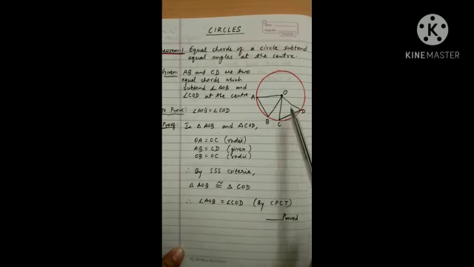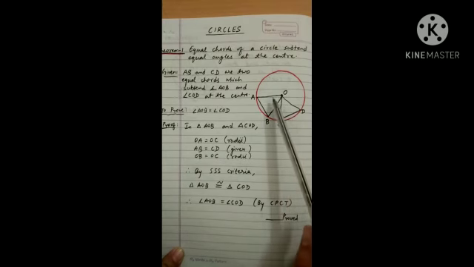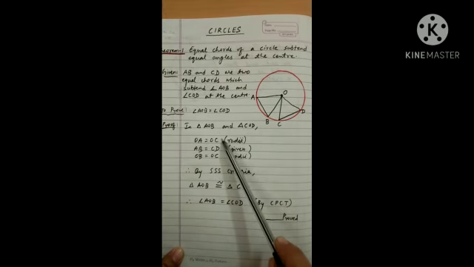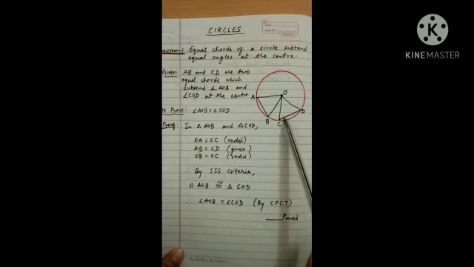We will take these two triangles and prove them congruent. One side is OA equals OC, radii. AB and CD chords are already given equal in both the triangles. OB equals OD, radii. Therefore, by the SSS criterion, triangle AOB is congruent to triangle COD.